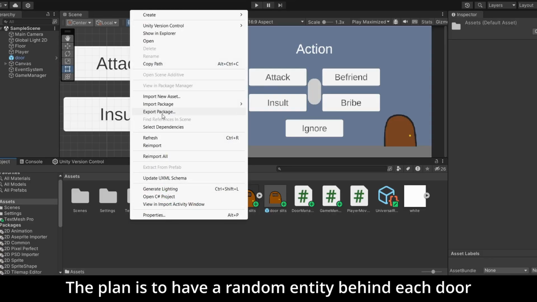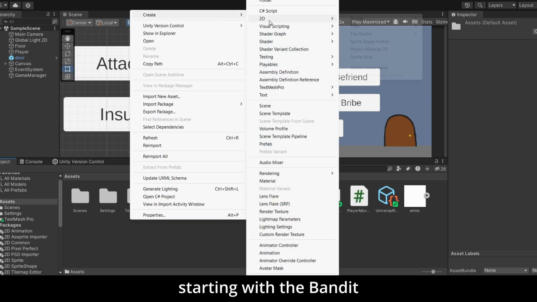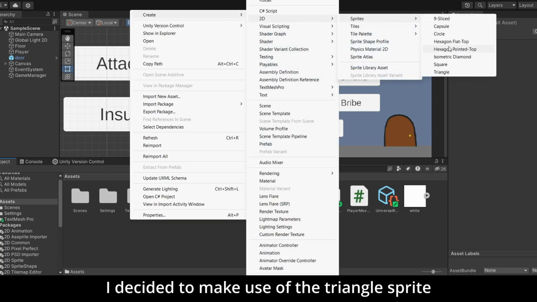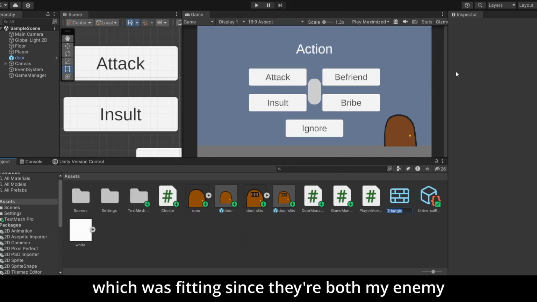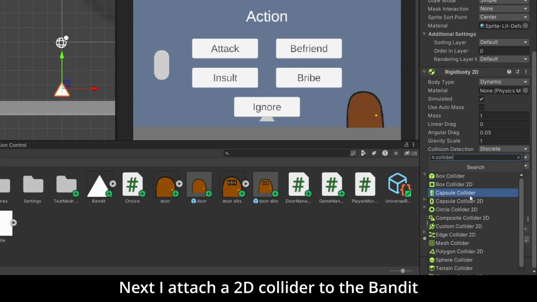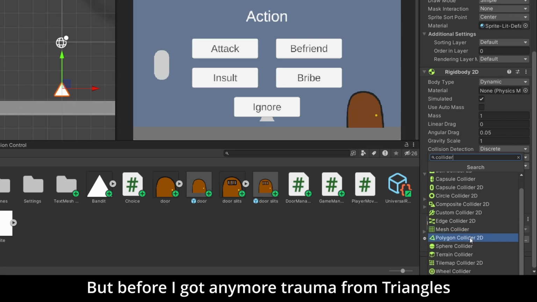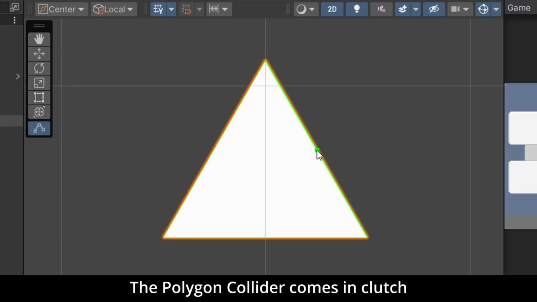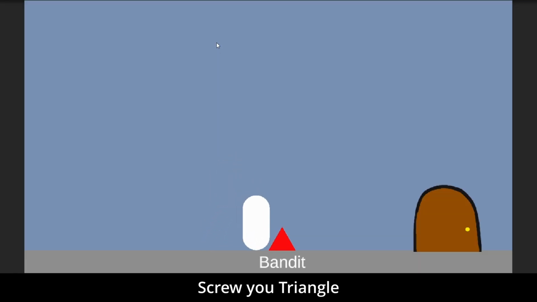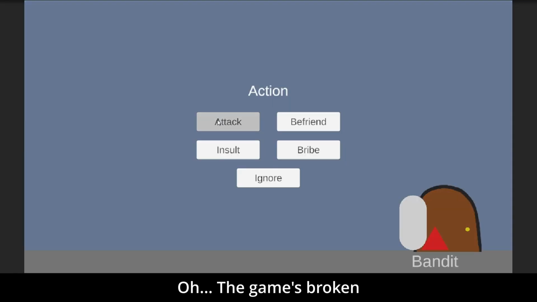The plan is to have a random entity behind each door, starting with the bandit. I decided to make use of the triangle sprite, which was fitting since they're both my enemy. Next I attach a 2D collider to the bandit, except there's no triangle collider. But before I get any more trauma from triangles, the polygon collider comes in clutch. Screw you triangle, bandit. Oh, the game's broken.